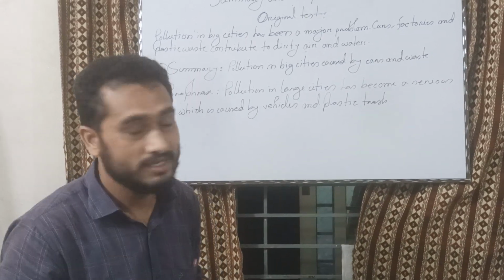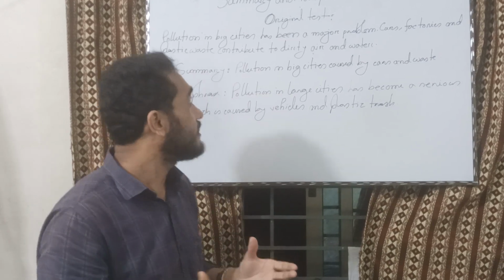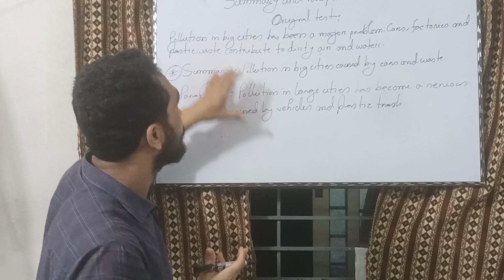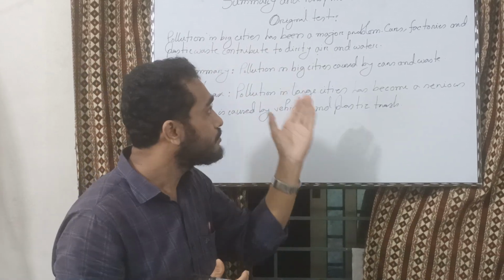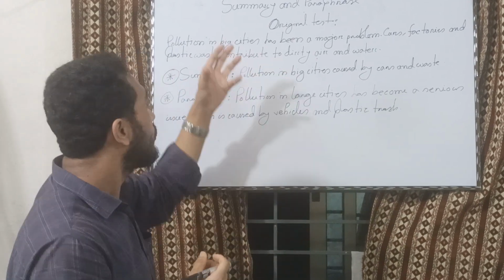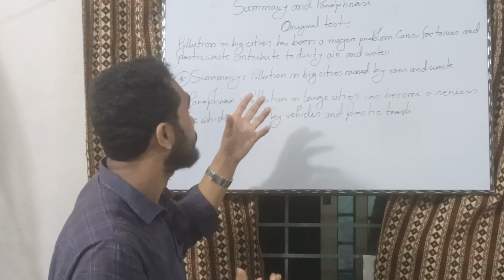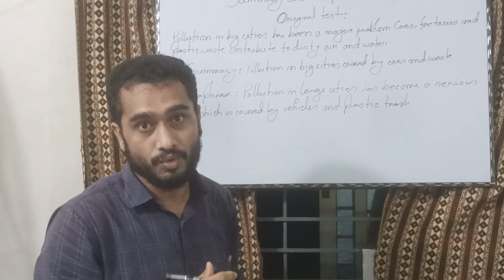Not different ideas, different words. So this is called summary and paraphrasing. I think if you watch my video, you will get to know what summary and paraphrase are, and how to make a summary from an original big text, or how to make a paraphrase from an original text, not changing any ideas but changing the words.